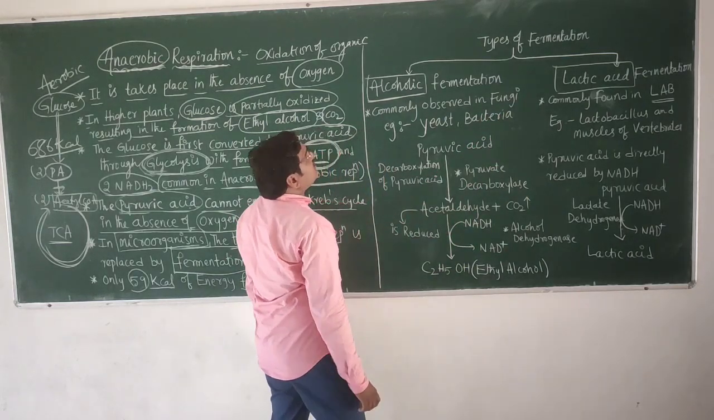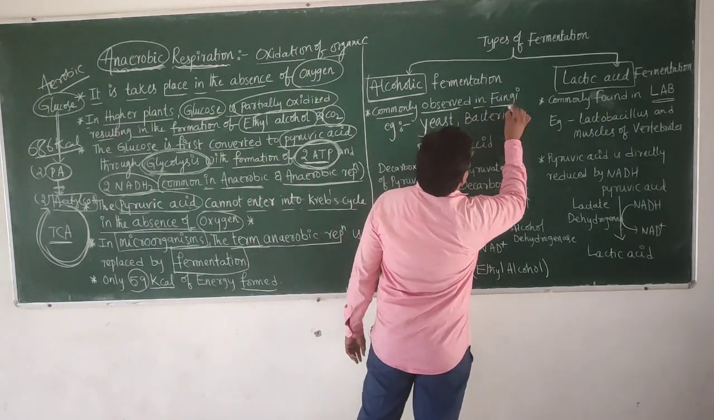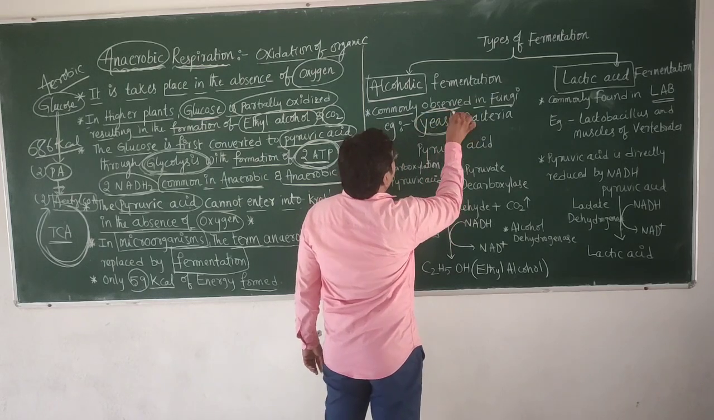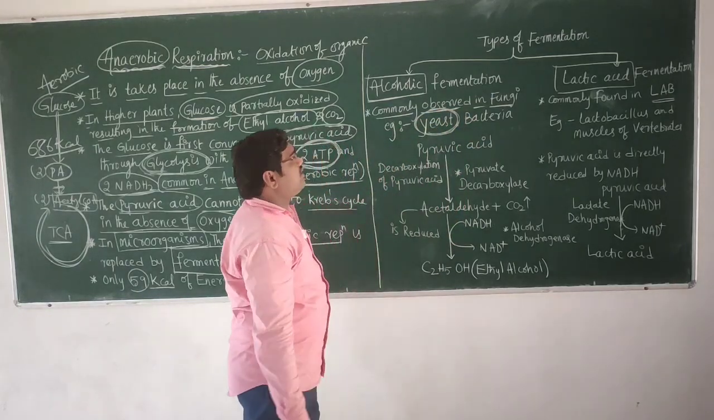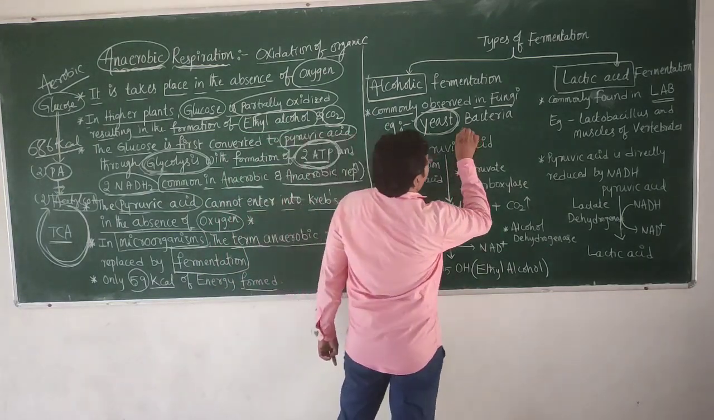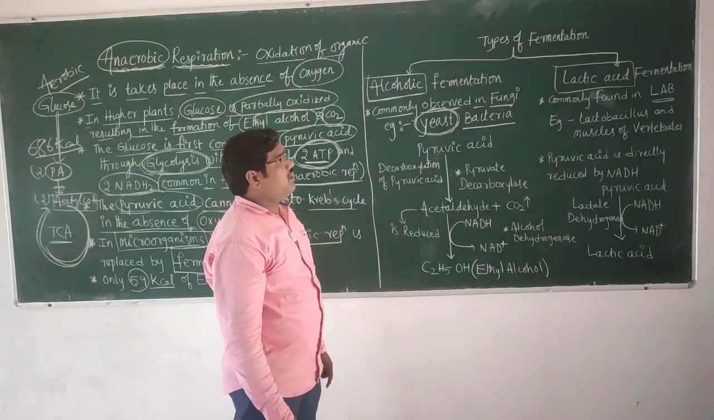Alcoholic fermentation is commonly observed in fungi like yeast cells. Yeast is a unicellular fungus, and some bacteria also perform alcoholic fermentation.